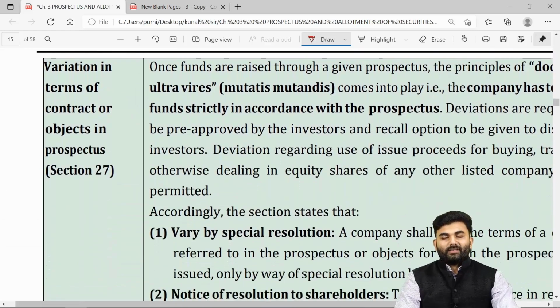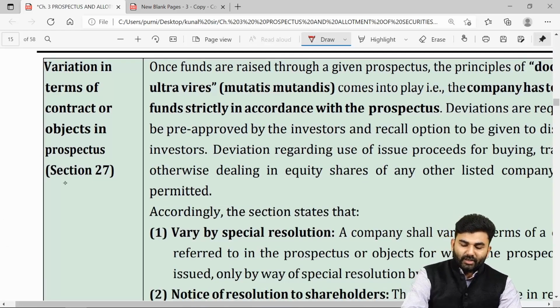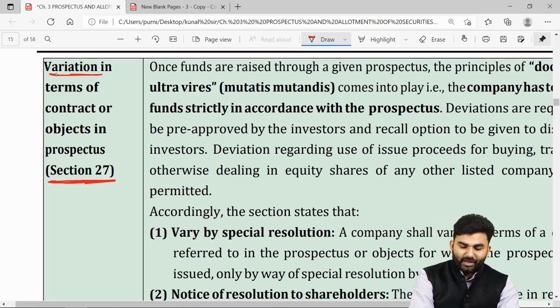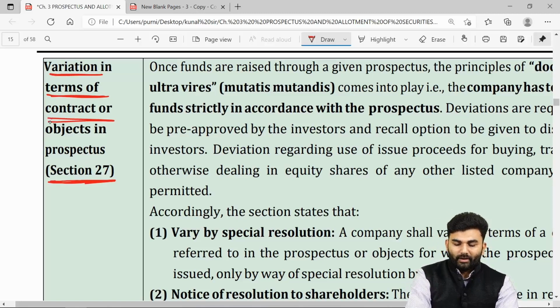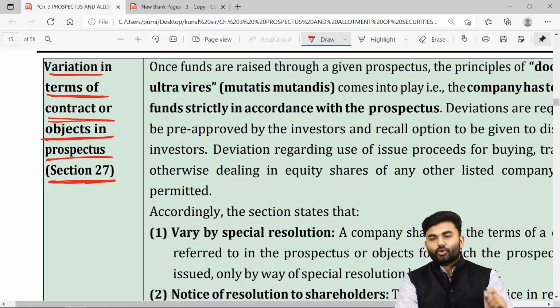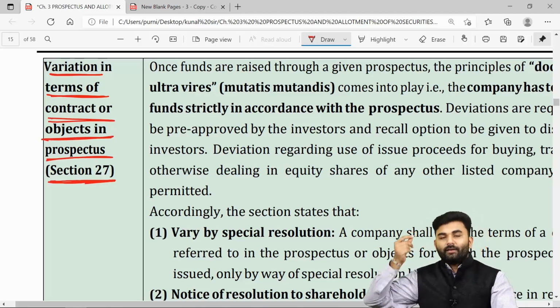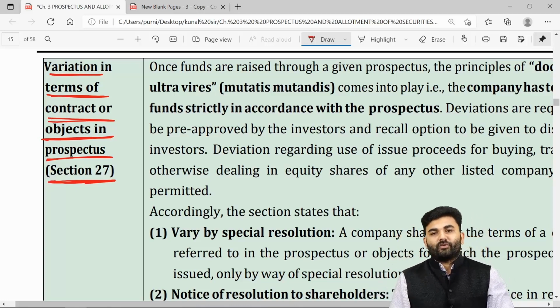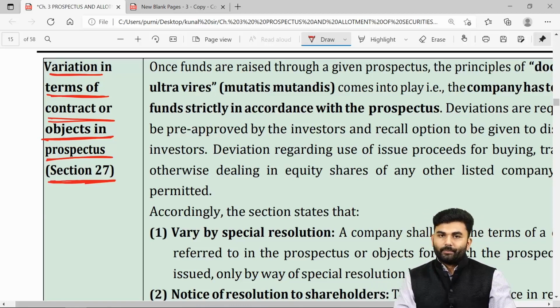Let us move on towards the next provision, that is section number 27 of Companies Act 2013. Section number 27 of Companies Act 2013 speaks about the variation in terms of contract or objects inside the prospectus. Yes, once the prospectus has been issued and the funds have been raised, now the company cannot change the objects which were given inside the prospectus of a company.